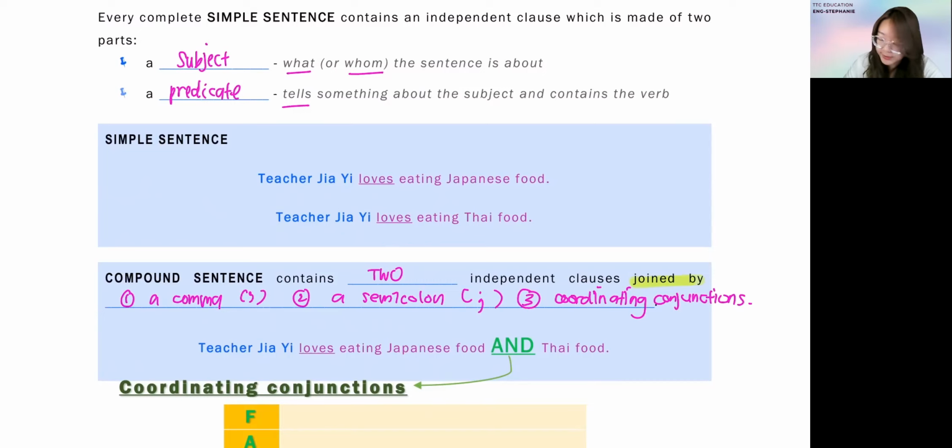For the example below, I'm using only joining by coordinating conjunctions, so there's no comma, no semicolon. See how I do it. For example, we're using the simple sentences above. There are two, and both of these are related to the same thing, the same matter. Japanese food, Thai food, both are about food. So for this one, we are giving extra, additional information, hence why we use 'and': Japanese food and Thai food. But there's definitely also a different way to do it other than 'and'.